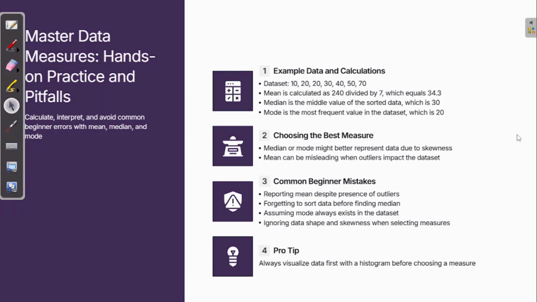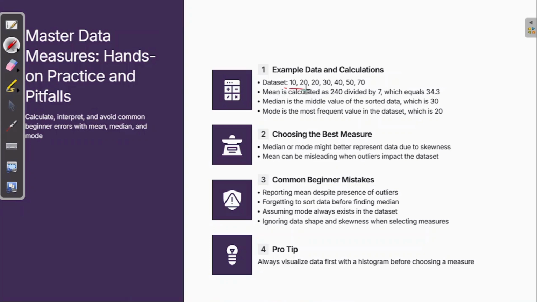Let me write something so that you can understand. When you take the mean of these values, the mean will be 34.3. When you take the median, the median will be 30. When you take the mode, the most occurrence is 2, so the mode is 20, right? So the mean is 34.3, median is 30, and mode is 20. Why 30? Because it is the middle value. Why 20? Because 20 comes 2 times, right?